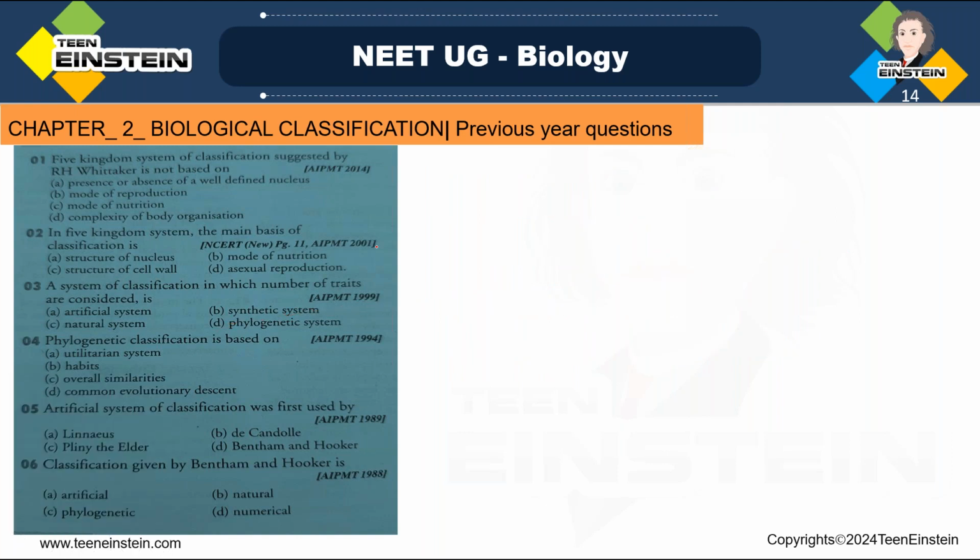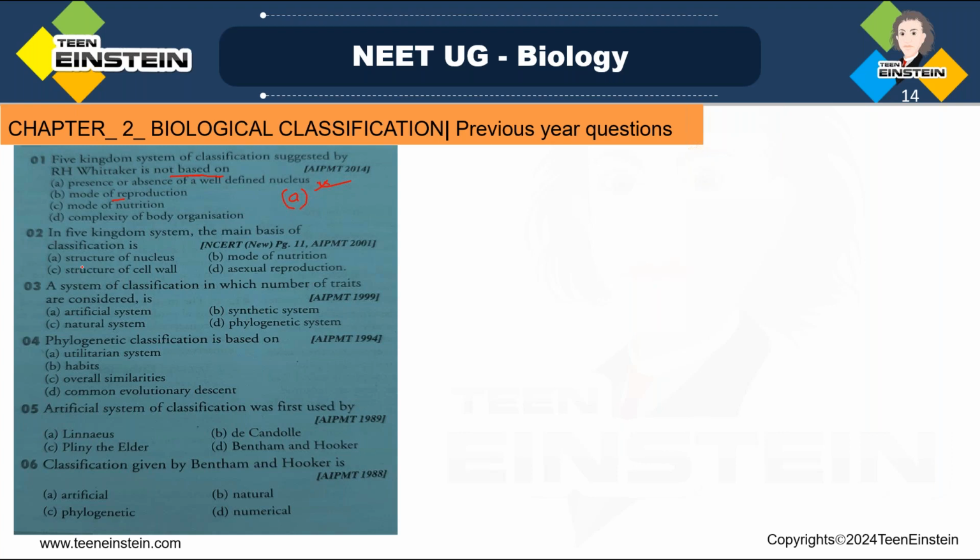Next we are moving to, so here which is the right answer? The question is, the five kingdom system of classification suggested by R.H. Whittaker is not based on, don't get confused, not based on, here it is based on the mode of reproduction, mode of nutrition, complexity of body organization, but it is not based on the presence or absence of a well defined nucleus. So this is the answer. So answer is A.